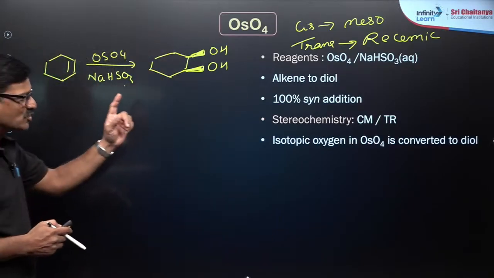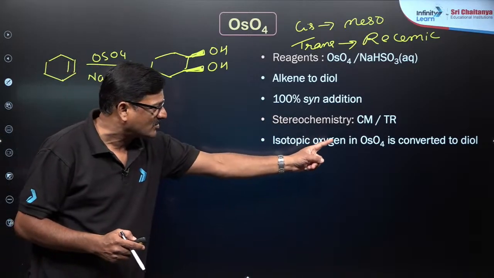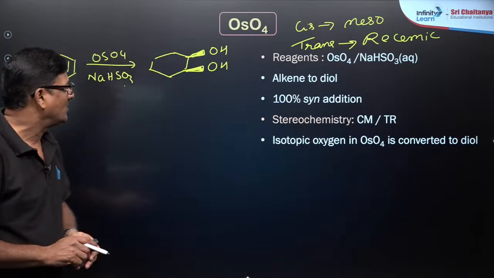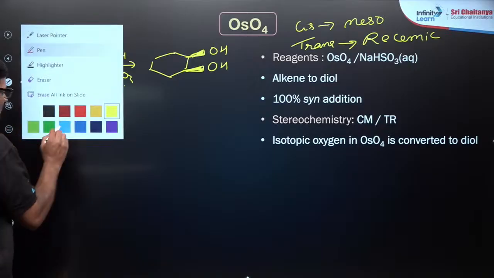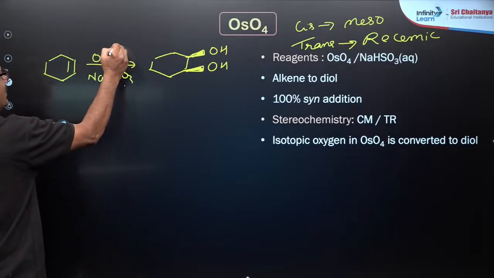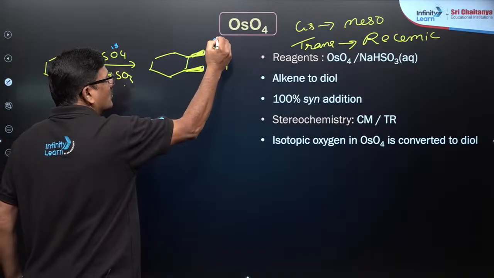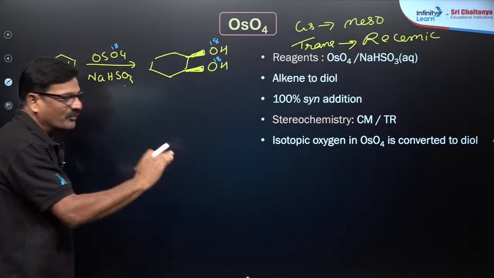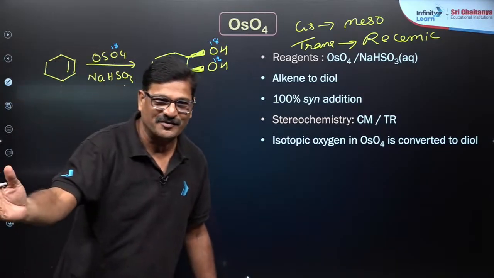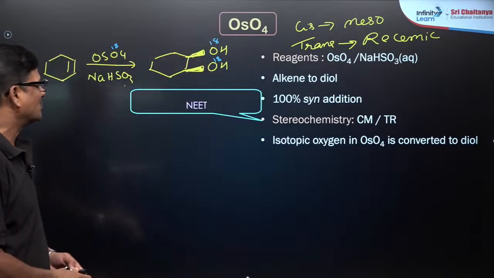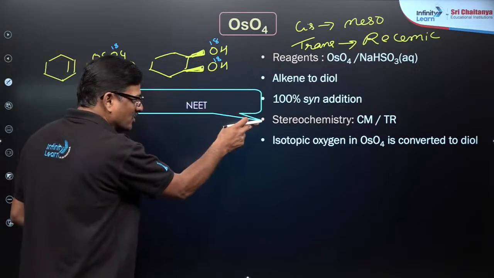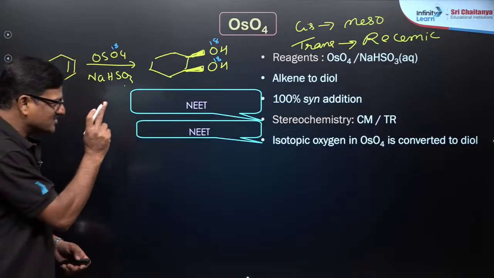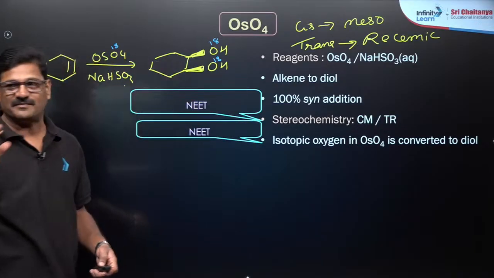Also, with isotopic oxygen of osmium tetroxide, the alkene is converted into diol. I mean to say here, if you use O18 here, you are going to get O18 over here. So that is all simple. You said you have a doubt, please let me know. In the NEET examination, you are going to focus on stereochemistry, and the isotopic effect will be given.